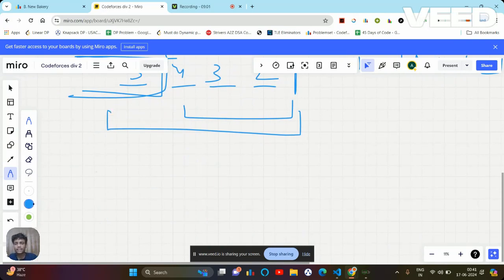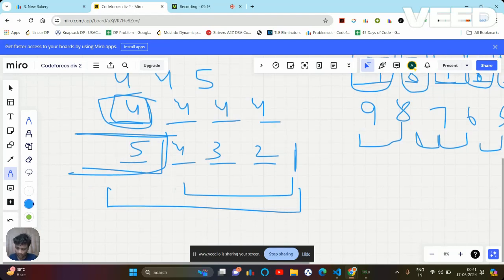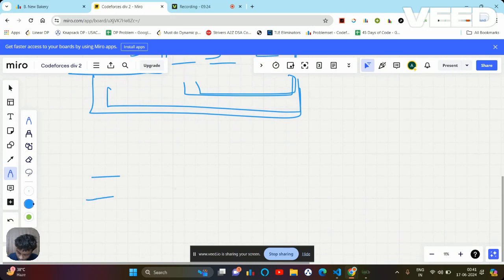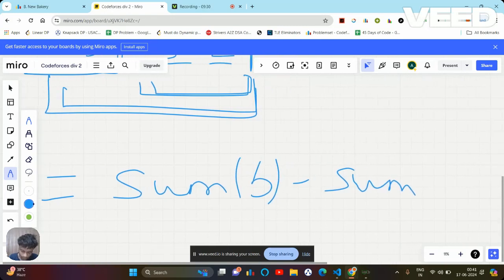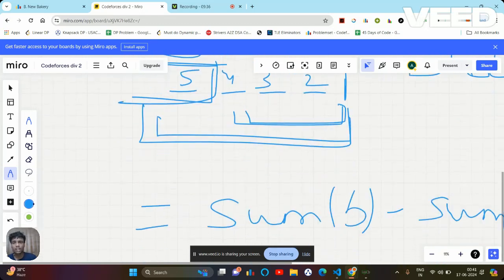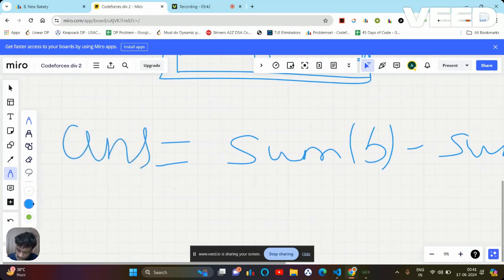So what I'm saying is, in order to find the sum of the elements that are greater than A, I can find the sum from 1 to B, and then simply subtract the sum from 1 to A. So from there I can observe one thing: sum of B minus sum of A. This is the first condition that will give me the profit using B. Let's say I am declaring it as answer.